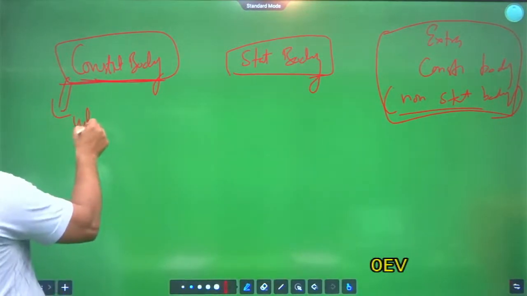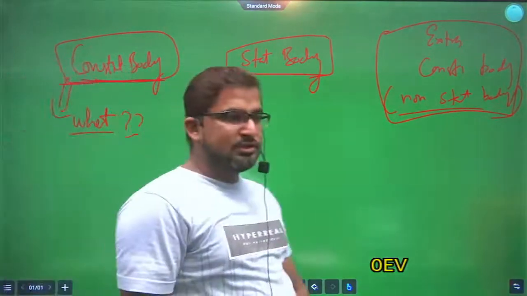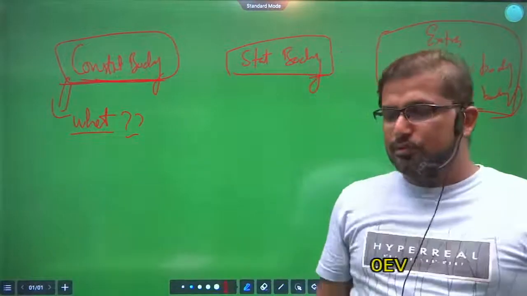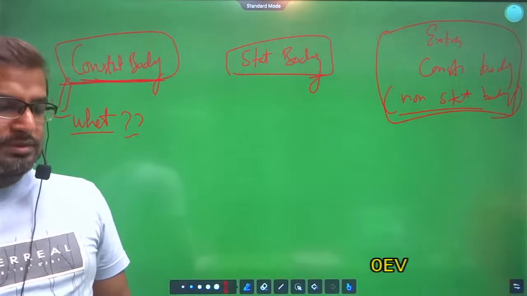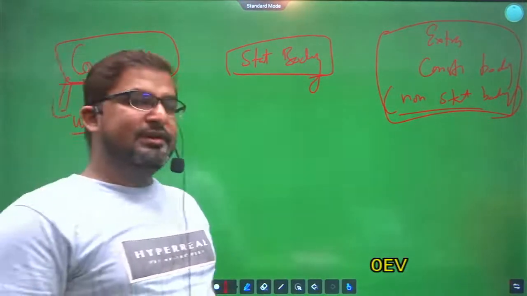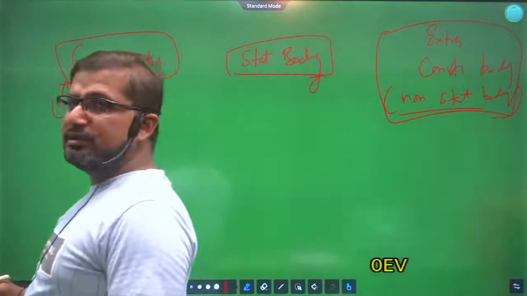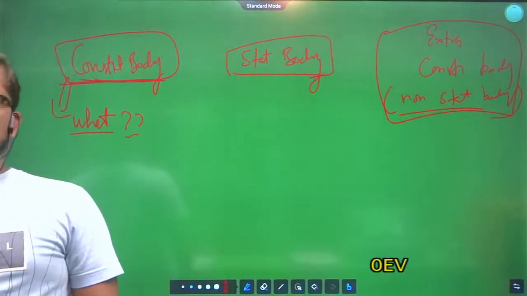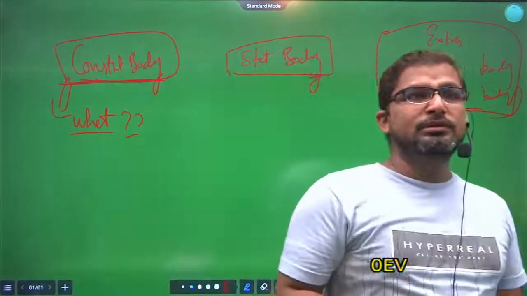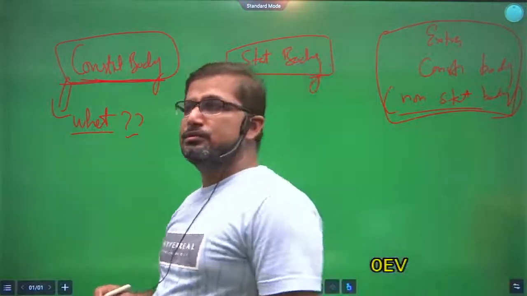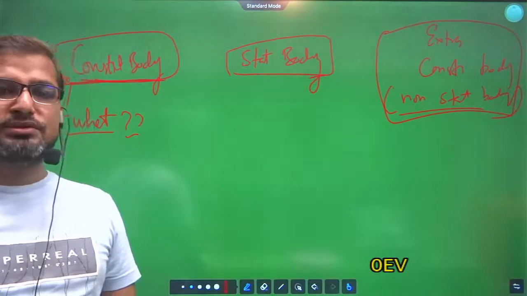First, see what is constitutional body. Constitutional body means those bodies about which there is detailed provision in the constitution. Clear? Those bodies are called as constitutional bodies.